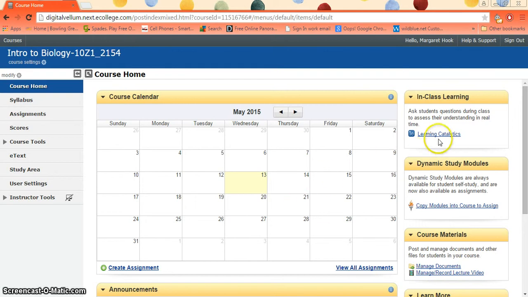Cool things in here. Probably the coolest extra thing if you want to study is what's called learning catalytics. So what happens with this link over here is that it asks you questions about the chapter, and then things that you know you've got down, it can tell that you've got it down. It doesn't ask you more questions on it. Things that you get wrong or are struggling with, it asks you more questions in different ways so that you can really master all of the parts. Best way to study. Okay, let's go back into our Blackboard.